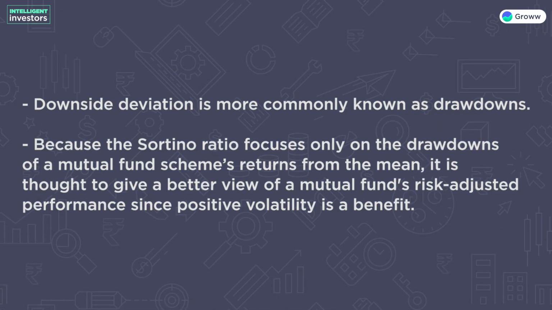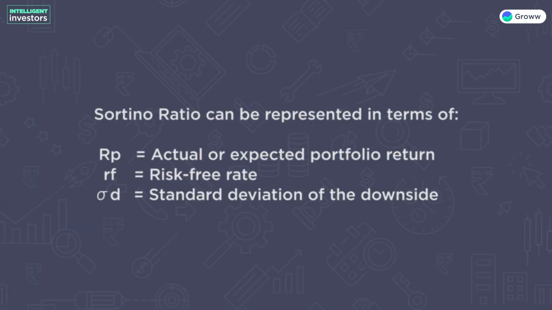Now, what is the downside deviation? Downside deviation is more commonly known as drawdowns. Because the Sortino ratio focuses only on the drawdowns of a mutual fund scheme's returns from the mean, it is thought to give a better view of a mutual fund's risk-adjusted performance since positive volatility is a benefit. Mathematically, it can be represented as follows, where RP is equal to actual or expected portfolio return, RF is risk-free rate, sigma D is standard deviation of the downside.